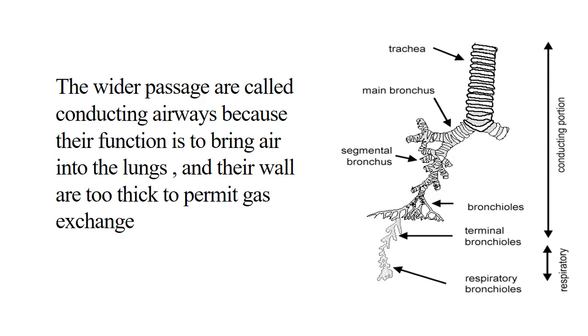The wider passages are called the conducting airways because their main function is to bring air into the lungs. So there are two portions, the conducting portion and the respiratory portion. The conducting portion is the trachea, bronchus and the bronchioles. After the terminal bronchioles, there are the respiratory bronchioles and the gas exchange happens there. So they are the respiratory portion. So these are the differences between the conducting and the respiratory portion.